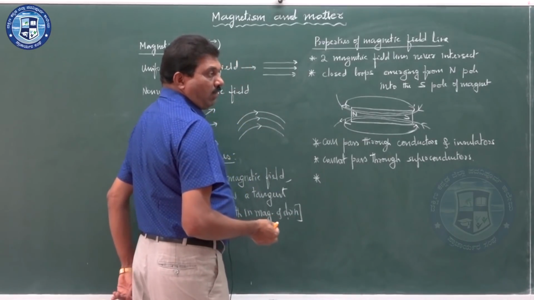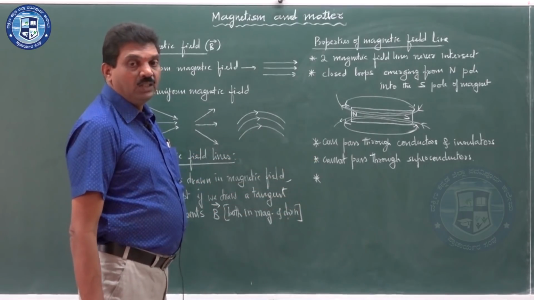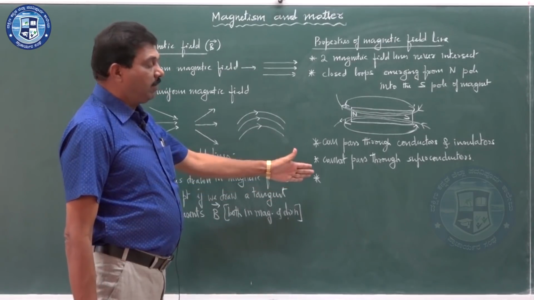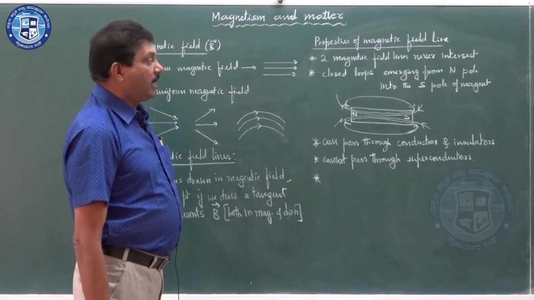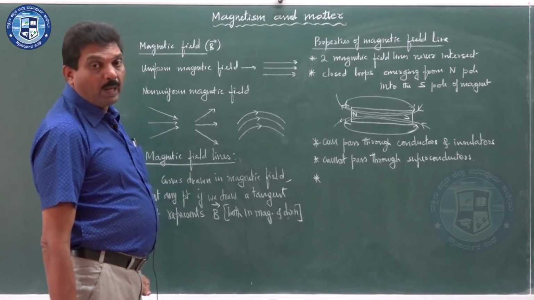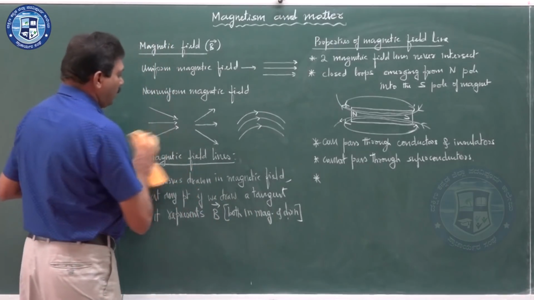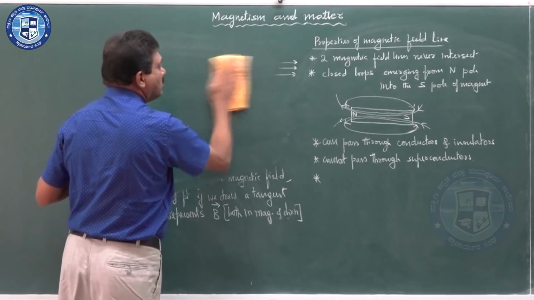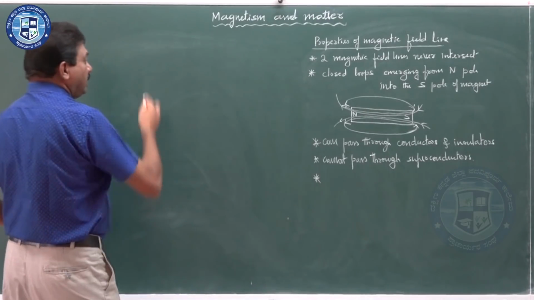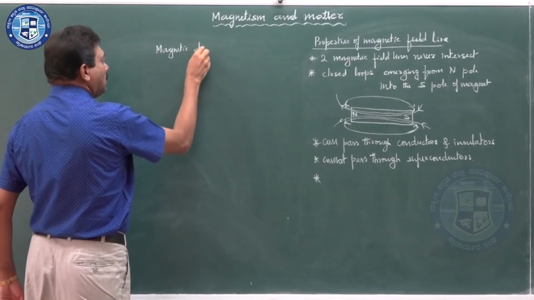At any point, if we draw a tangent to the magnetic field lines, you will get the direction of the magnetic field at that point. The direction of the magnetic field can be obtained by using these field lines. Like this we can list many properties of magnetic field lines. Next, one of the important properties is the magnetic dipole moment.